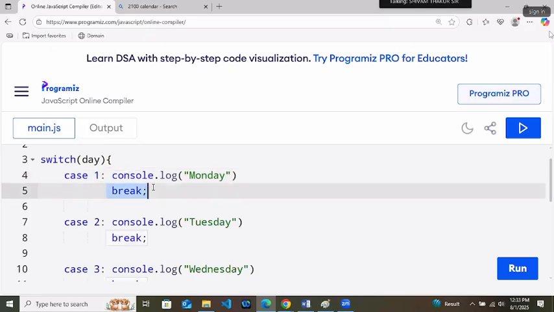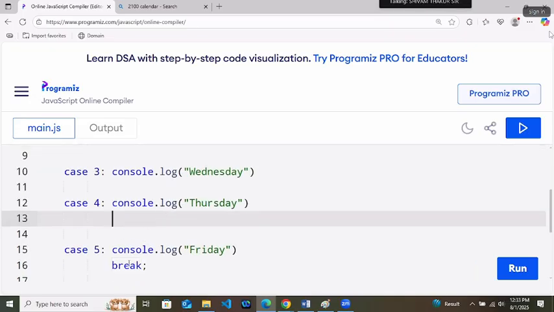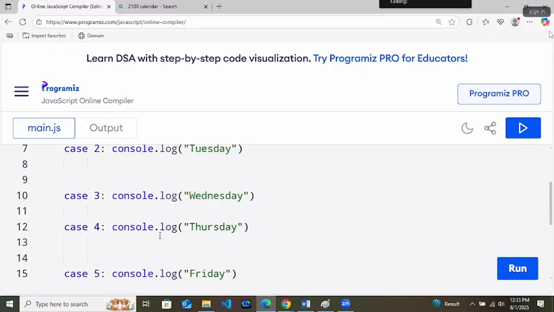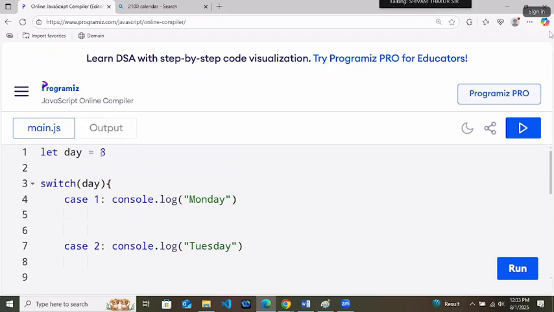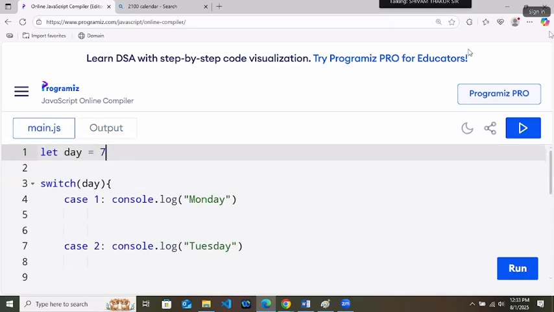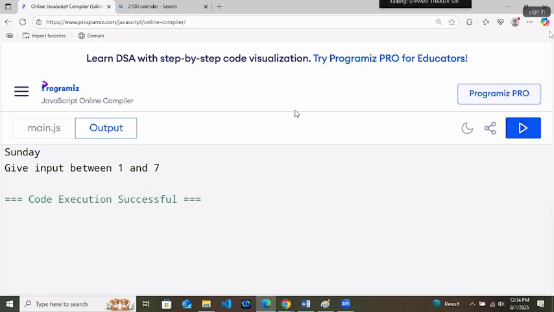Why we are using break? What is the use of break here? If the value is 8, run. Correct output. If the value is 7, Sunday, and give input between.